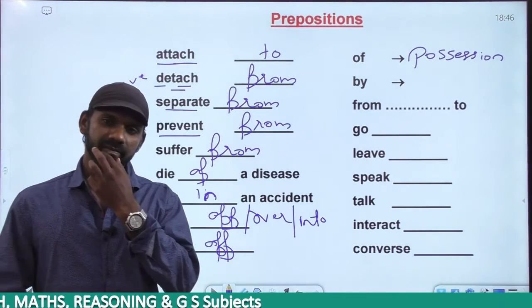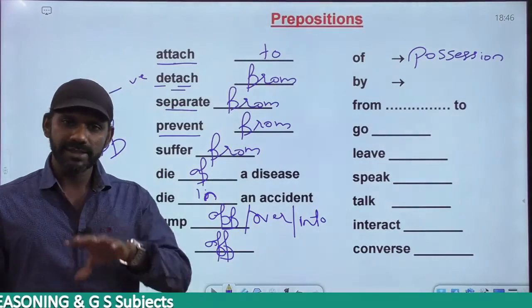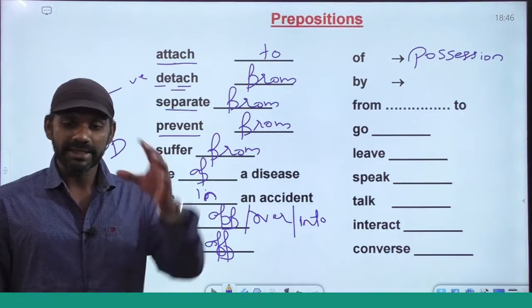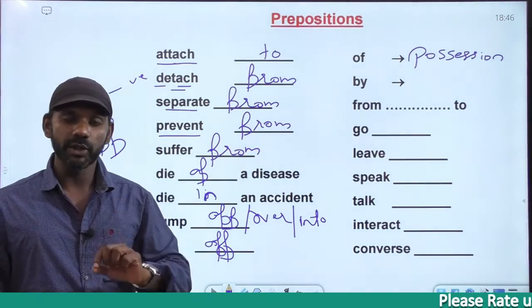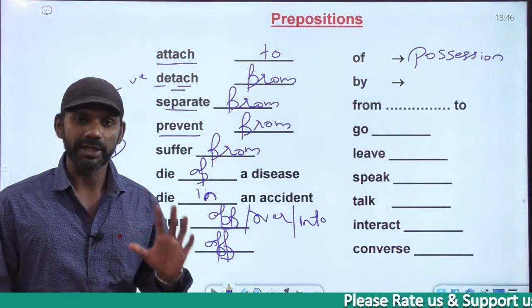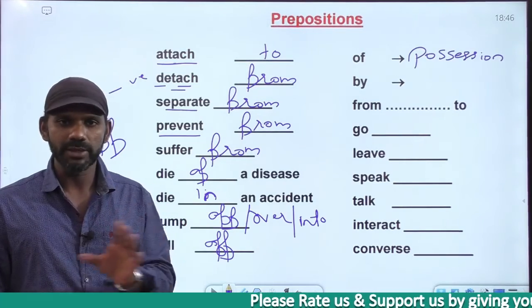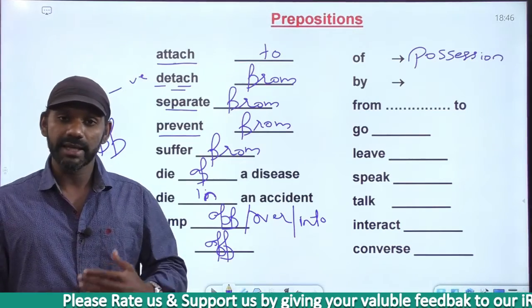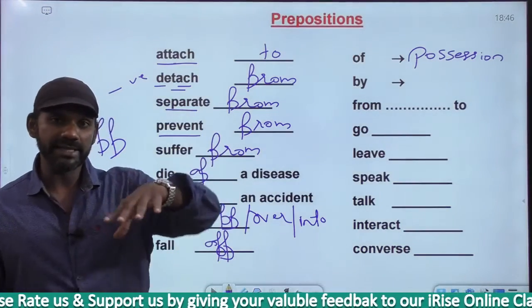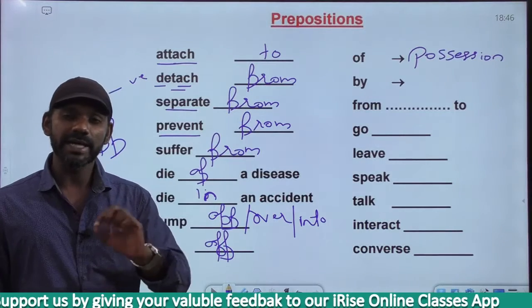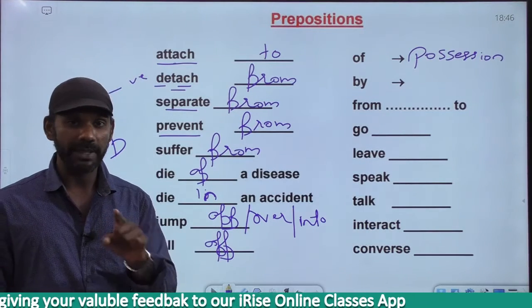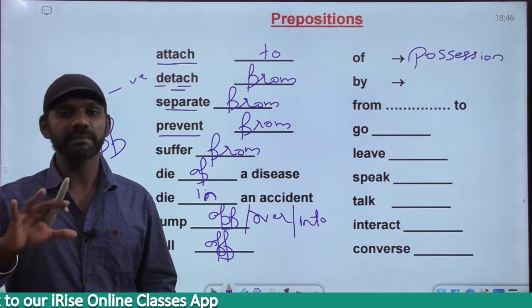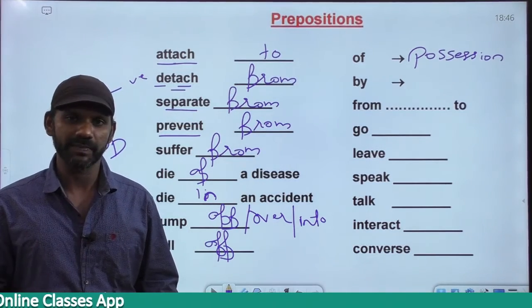If I say, you sit dash a bench dash a desk, keep your book dash the desk, write your notes dash a pen dash blue ink. Understand the meaning, you'll get it. I'll go slowly. You sit on a bench, at a desk, keep your book on the desk, write your notes with your pen, in blue ink. So trying to understand the meaning of a statement will surely help us a lot.